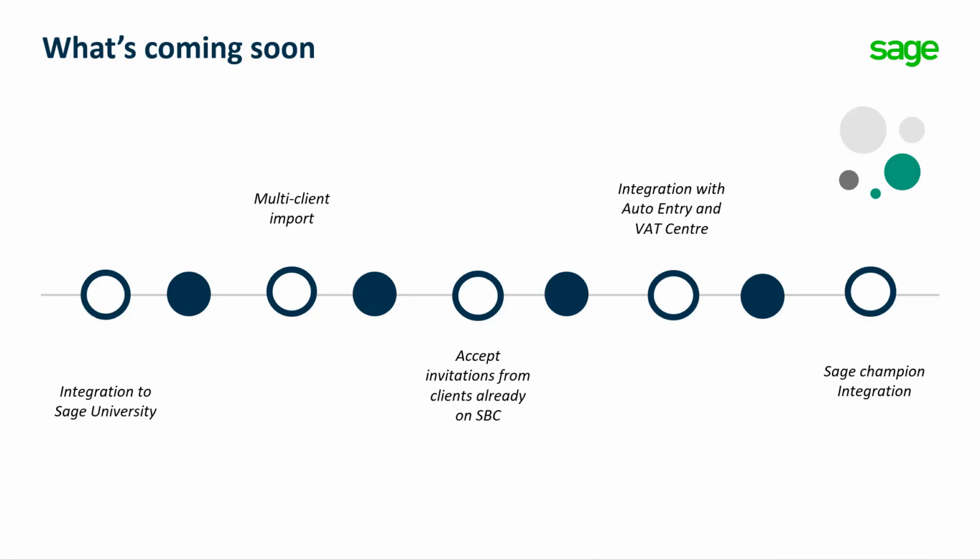In the future, you'll also be able to accept invitations from clients already using Sage Business Cloud, Xero, or QuickBooks, and either link to an existing client record or automatically create a new one. Next, we would like to bring the integration of Auto Entry and the VAT Center into client management, as this will make it faster for you to bring in all your invoices and statements. We will also be bringing Sage Champions with direct access from Sage for Accountants. Complete challenges to achieve badges and earn rewards that you can redeem on the very same platform.